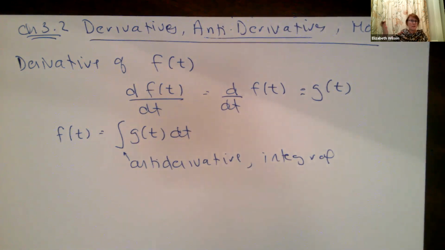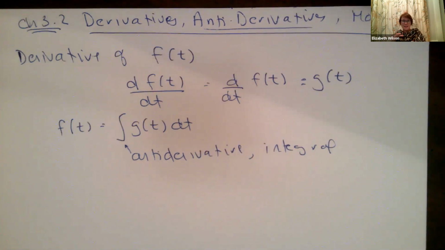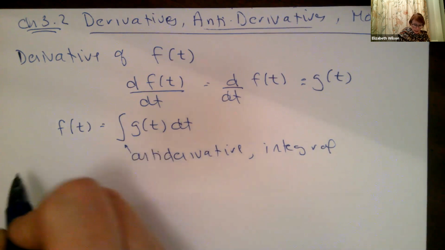These are two sides of the same coin, the coin being our function, right? So I have a function, I take its derivative. If I take the integral of that derivative, I get the function back, which is exactly what we're trying to say right here. Okay, so there are all sorts of rules for how I can do antiderivatives, and there's a whole bunch of theory behind what it means and what we're trying to do. I'm just going to give you the high level view of all this stuff. But how do I actually take this?